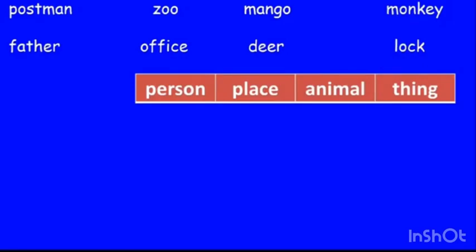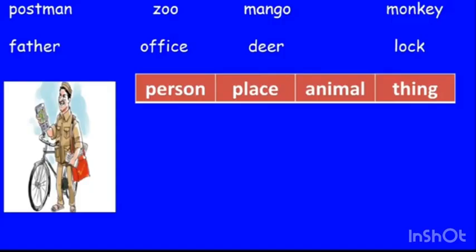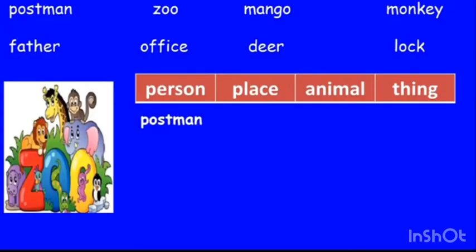Let us do an exercise. Here is a list of words which we have to put in the correct place in the table. The first word is postman. Postman is a name of a person. We can write it under the person. Next is zoo. Zoo is the name of a place. So we can write it under place.